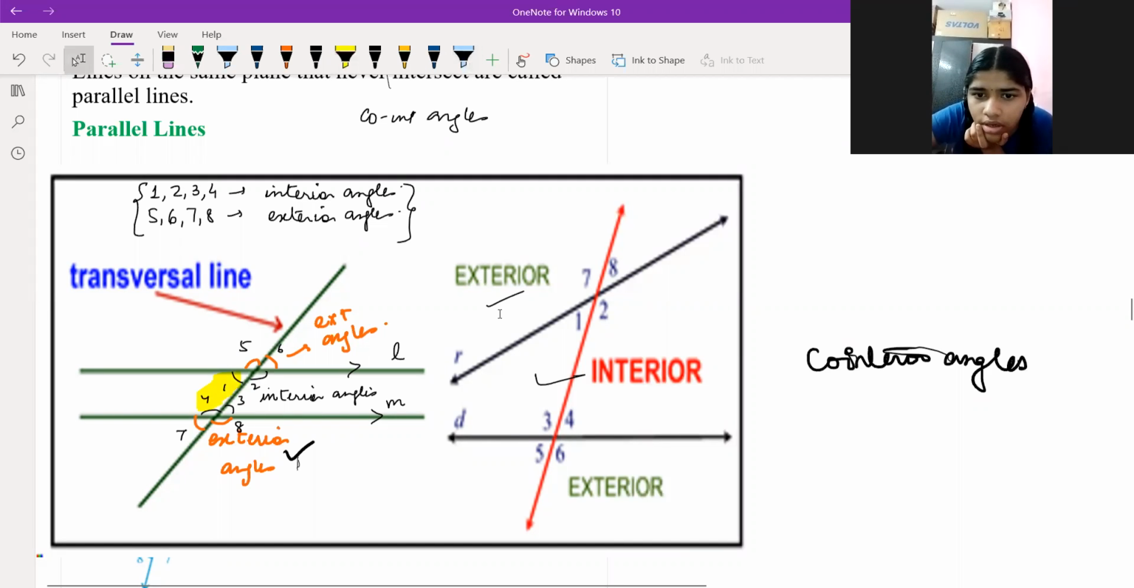4. Similarly, on the right hand side, 2 and 3. So the sum of which two angles is equal to 180 degree? Tell me. Diksha. 1 and 4. 2 and 3. Understood? Yes, sir. Like this you should say. So this is co-interior angles. Any doubt you are having in this?